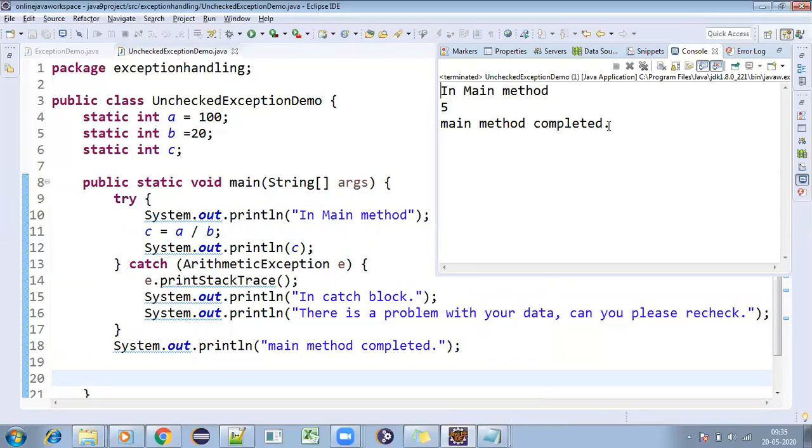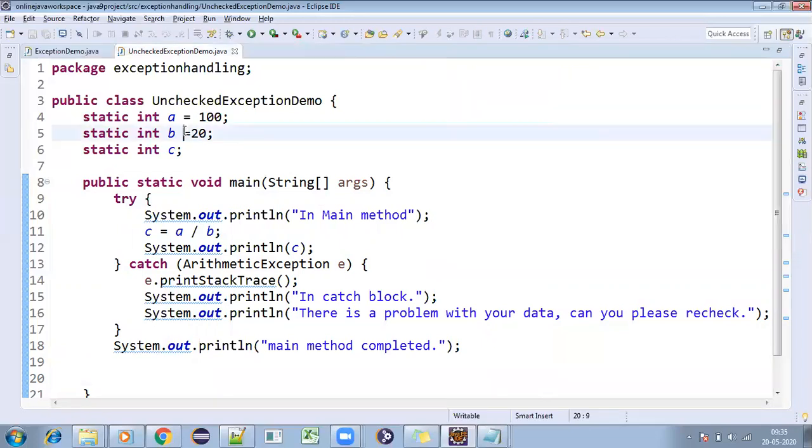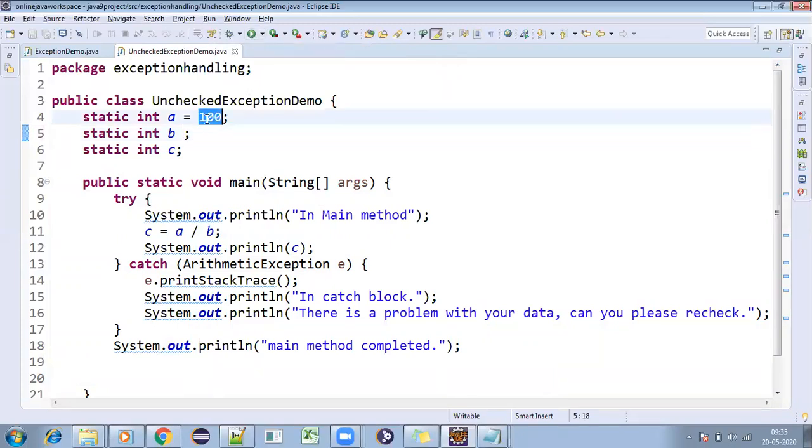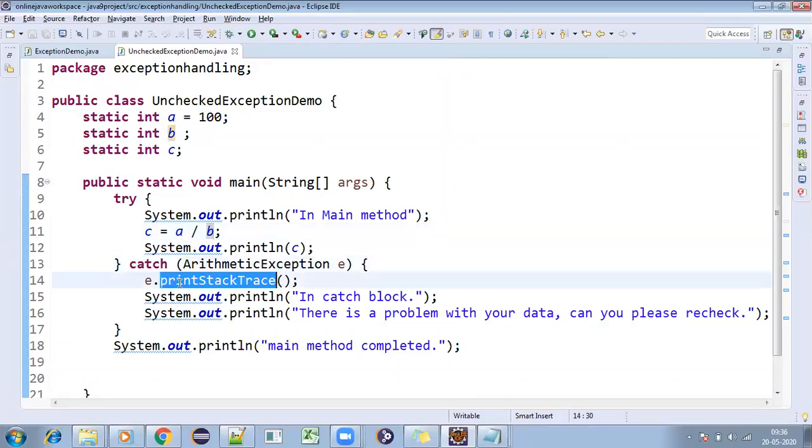So whenever there is a problem with the data, if I'm not giving b equal to 20, now it is 0. If I'm executing this with b equal to 0, it becomes 100 by 0 at line number 11. So from the problem, it will go to the catch block, and it is printing the stack trace.